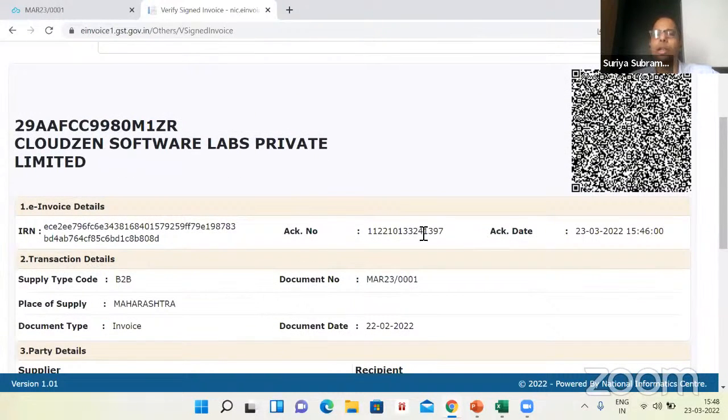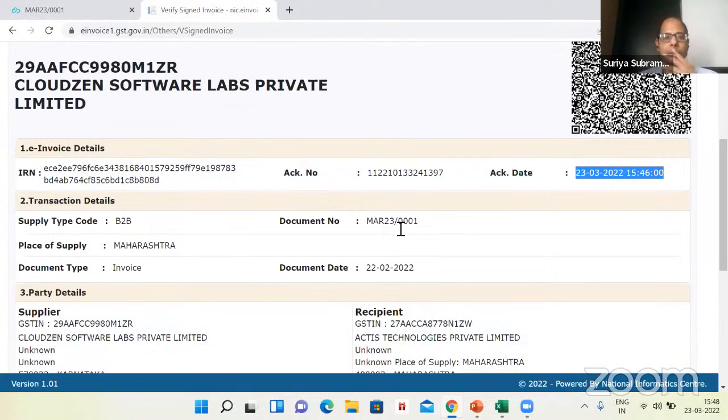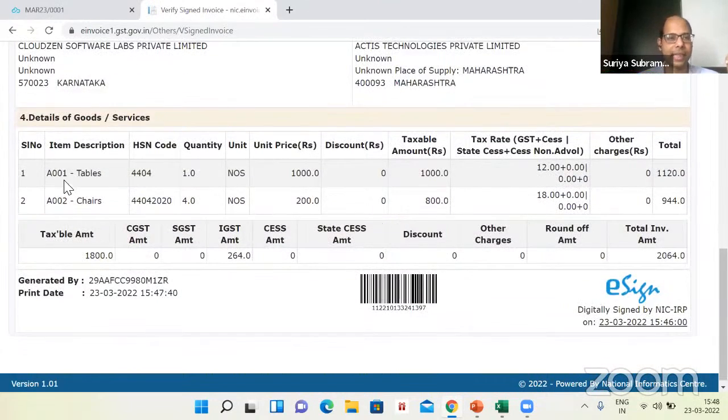Here is the IRN number, acknowledgement and time. So you can check the time: 23rd March 2022, and the time is 3:46 p.m., just about 2 minutes ago. The invoice number that I used, March 230001, you will see the same number here. You will see tables, chairs, the amount, 1,000 rupees, 4 chairs, 1 table, all those details you will see here.